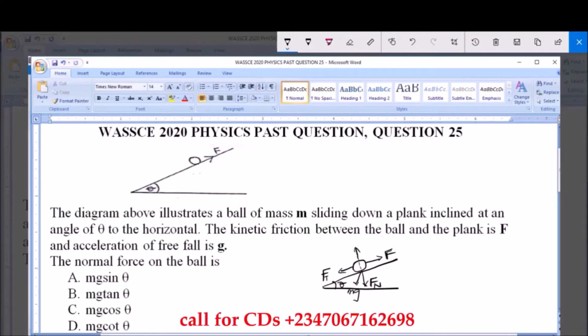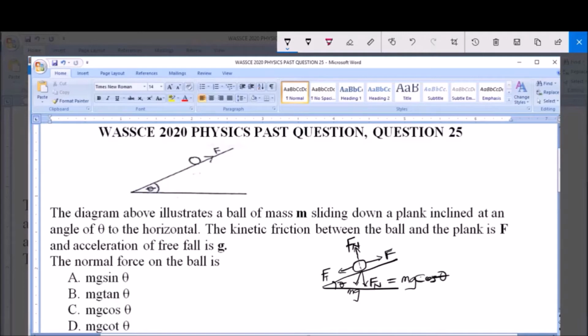Now, to find the normal reaction or the normal force, this is the normal force Fn. The normal force is the component of the force acting on this ball, on this inclined plane, and this component is giving us mg, that is the weight of this ball, multiplied by cos theta.